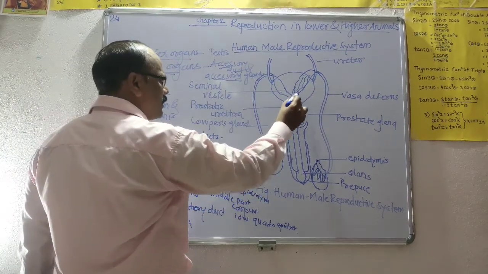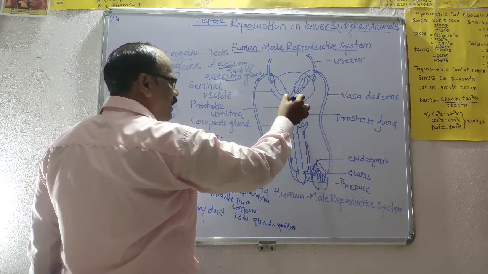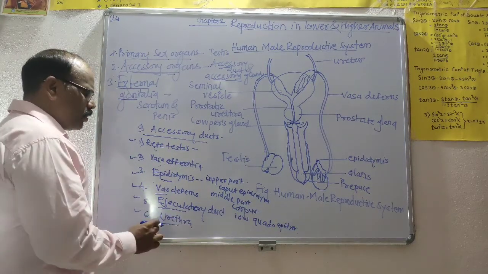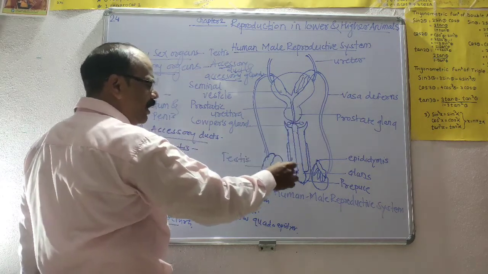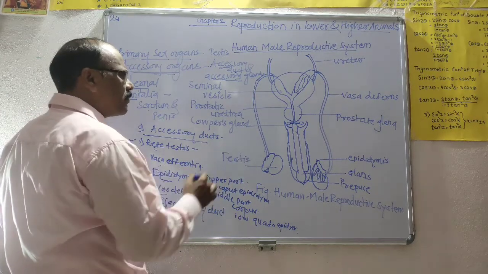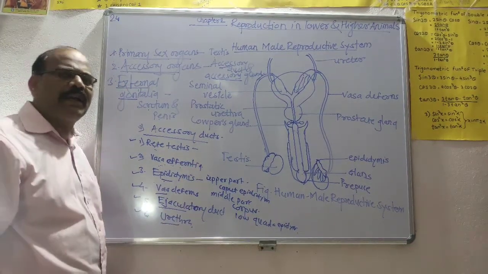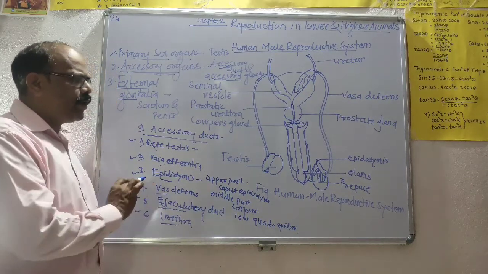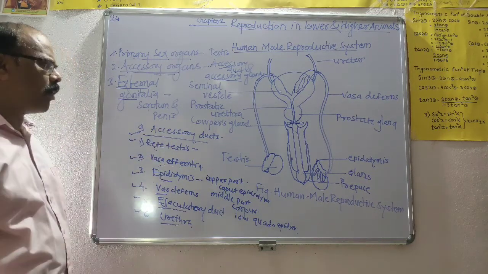The ejaculatory duct ejects the sperms coming through the vas deferens into the urethra. The urethra is a long tube-like structure which extends in the male up to the penis, and it carries urine and semen. Hence, it is also called the urinogenital duct. These are the accessory ducts in the human male reproductive system.